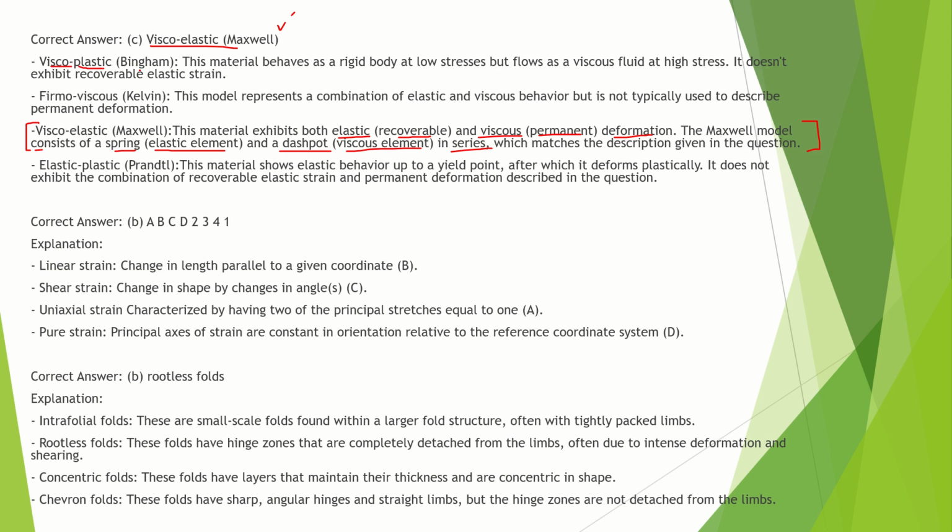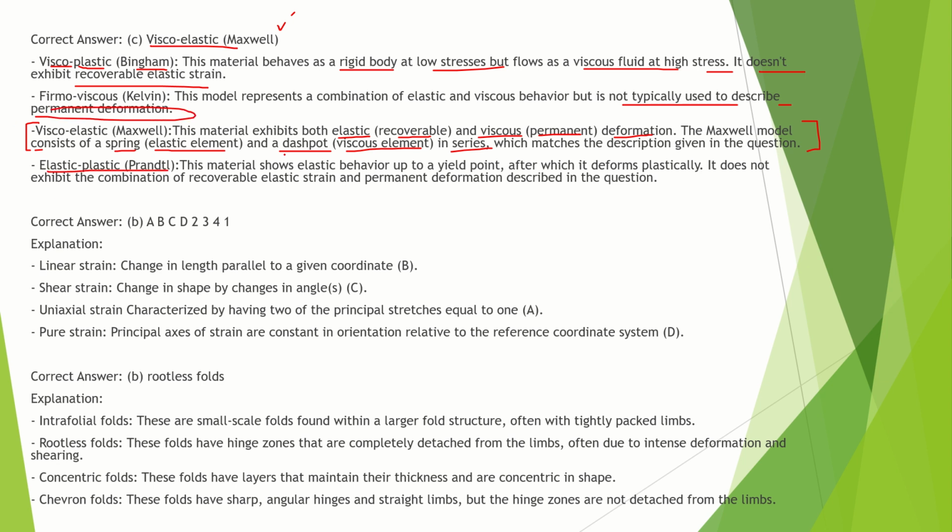Viscoplastic is Bingham. This material behaves as a rigid body at a lower stress, but it flows as a viscous at a higher stress. So it doesn't exhibit recoverable elastic strain. Once a higher stress is applied, it flows, so that's not a recoverable elastic strain. Now, thermoviscous, that is Kelvin. This is a model which represents a combination of elastic and viscous behavior, but it is not typically used to describe the permanent deformation.